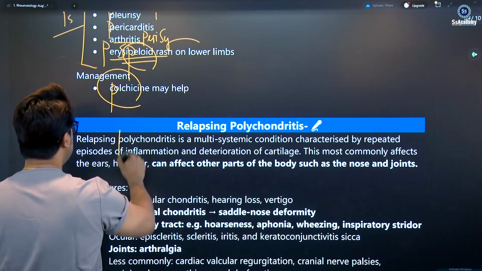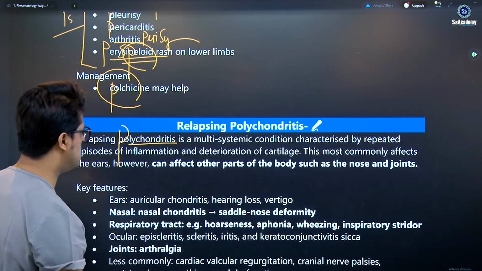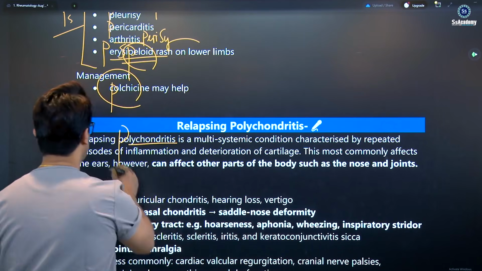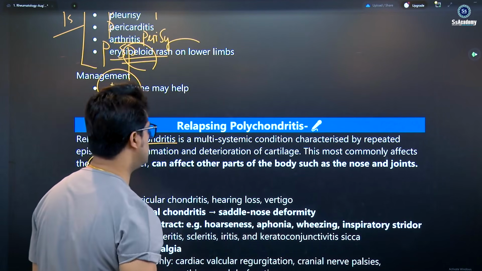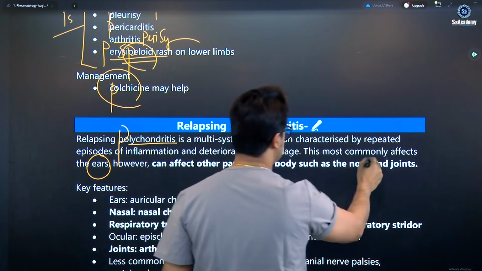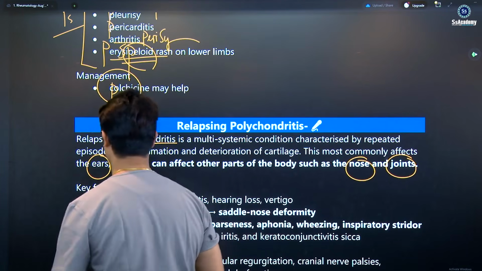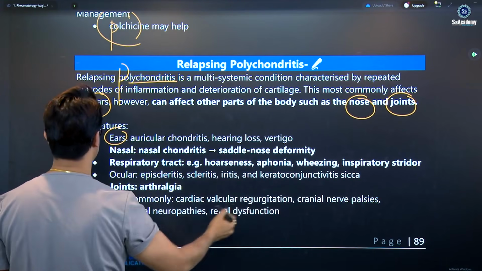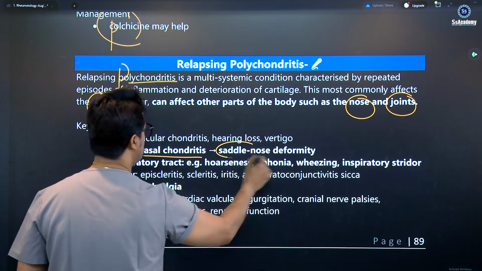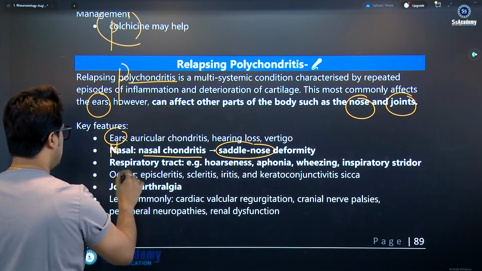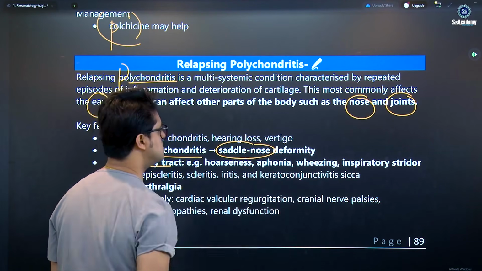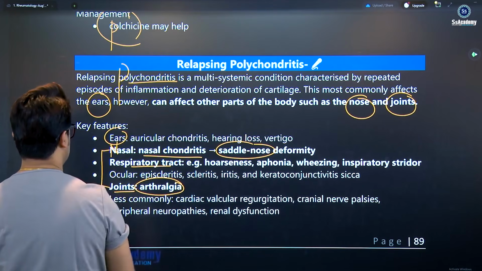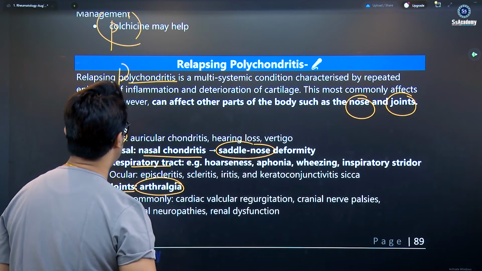Relapsing polychondritis is a multi-system condition characterized by repeated episodes of inflammation and deterioration in cartilage, affecting the ear most commonly, but it can affect other parts of the body, such as the nose and the joints. So ear, nose, joints, you can say. Ear, ENT department basically: auricular chondritis, hearing loss, vertigo; nose: nasal chondritis, saddle nose deformity; and also the lower respiratory tract: hoarseness, aphonia, wheezing, inspiratory stridor; and the joints: arthralgia. So yes, these are the important involvements in relapsing polychondritis.